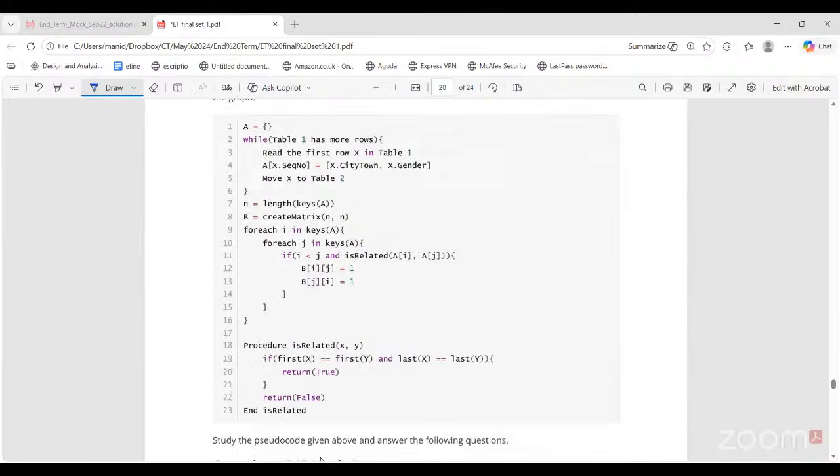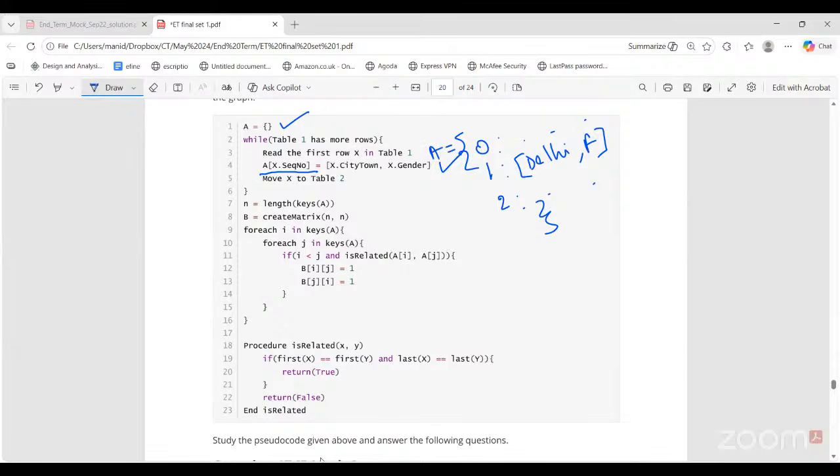Now the pseudocode is doing what? A is an empty dictionary. While table 1 has more rows, I will keep on reading each card from the sports dataset. A of sequence number, so these are the key value pairs being created. For every student sequence number, what is the value getting stored? A list of the city of this person and the gender of this person. So for sequence number 1, it might be, say, a city and female, like this. For every sequence number, some value is there. I think sequence number starts from 0. So like this. This is the dictionary A.